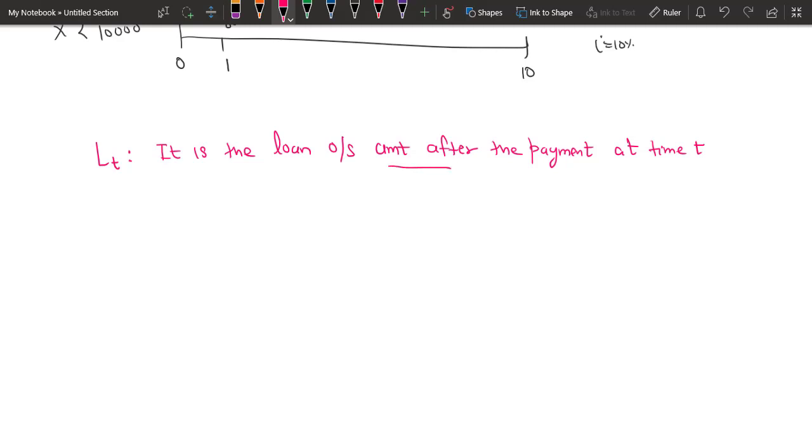You have to remember this is the important part in this: after the payment at time t. Then we see xt is the installment at time t, and since we generally take level installments, all xt's are equal to x.